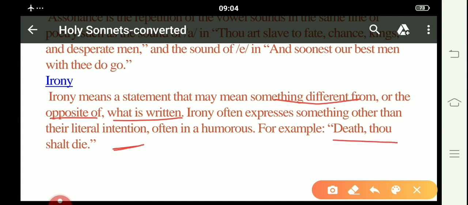For example, "death, thou shalt die." So here this irony happens when the poet says that finally, death, you will die by your own self, because no human soul dies by death. It's death only who dies. So here he used irony too.